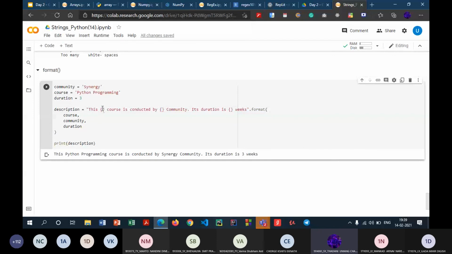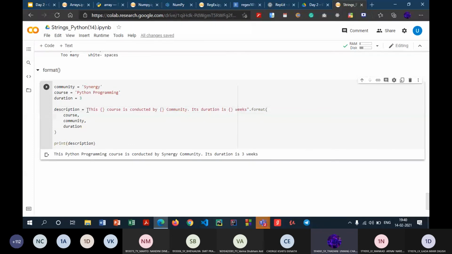So it should be "This Python programming course is conducted by". Then I again have these curly braces where I want to insert the name of the community, that is Synergy. So "This Python programming course is conducted by Synergy community. Its duration is", and then I again have these curly braces where I want to insert duration. So duration is 3, so it should be "Its duration is 3 weeks." So this is what I want the description variable to hold.